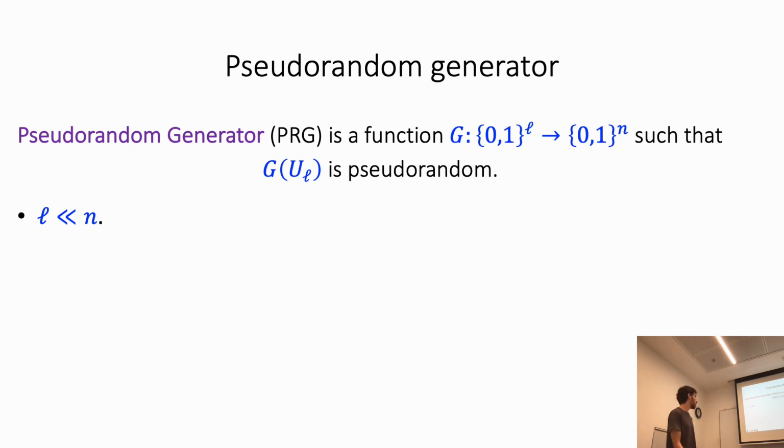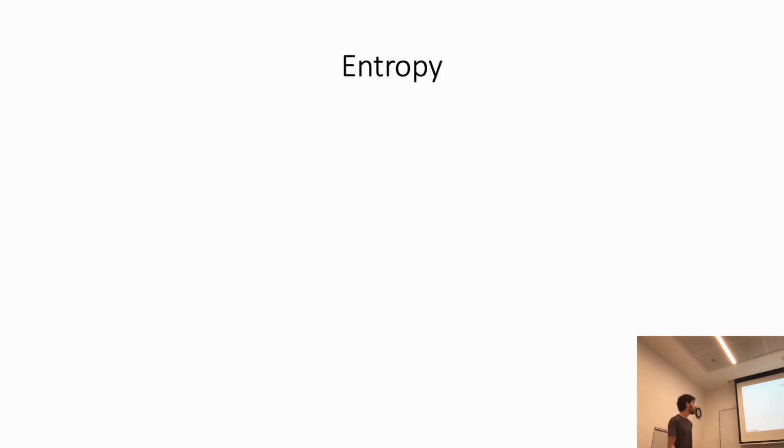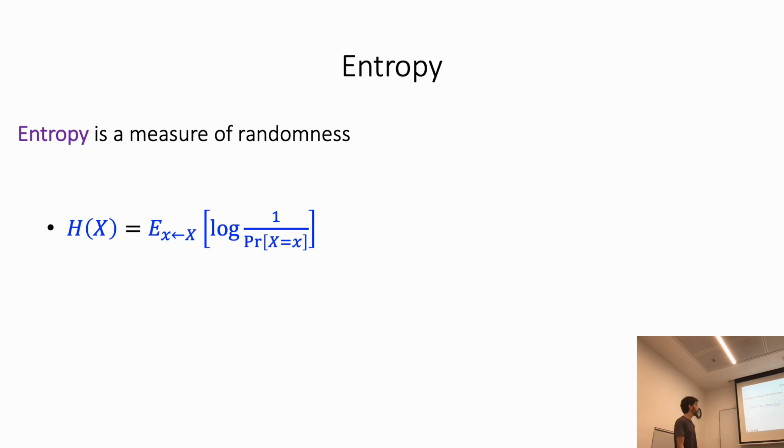So a question we can ask is how to construct pseudorandom generators, or in other words, how to construct pseudorandom distributions. To understand it, we need to talk about randomness and how to construct randomness. And for this, we need to understand entropy. Entropy is a refinement of randomness, or actually a measure of randomness. The entropy of a distribution x is defined to be the expectation over the distribution x of the log of 1 over the probability to get a specific sample from the distribution.